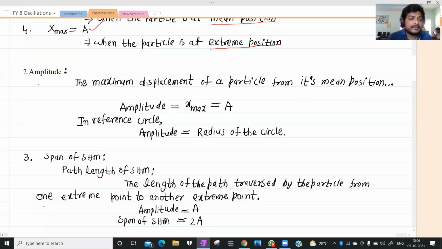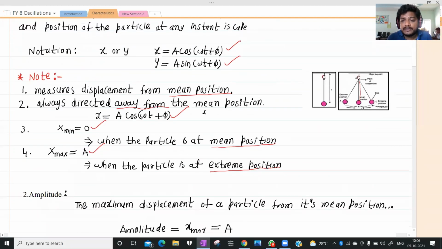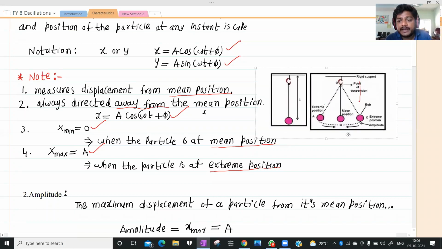Next one is amplitude. What is amplitude? The maximum displacement of the particle from its mean position, that is called amplitude. So this is the amplitude in this equation. In this diagram, if you carefully observe, this is the maximum displacement from here to here.